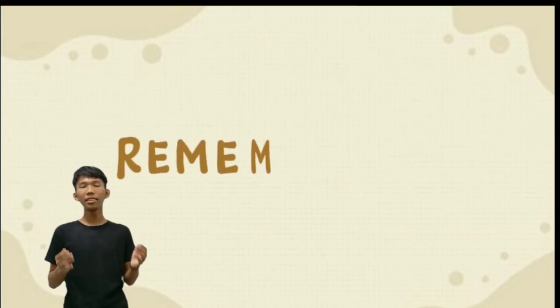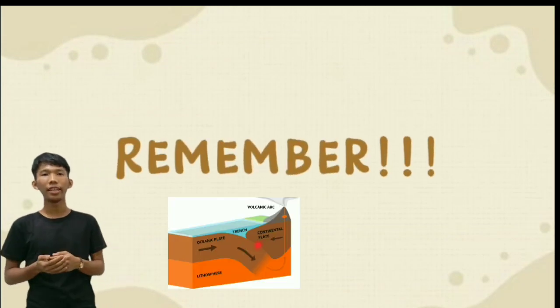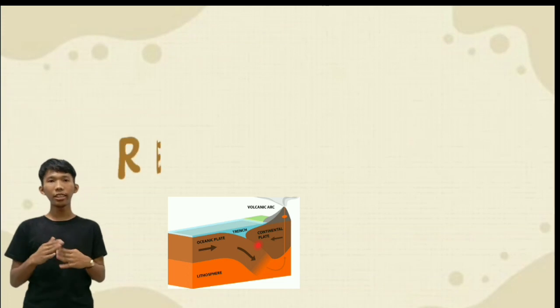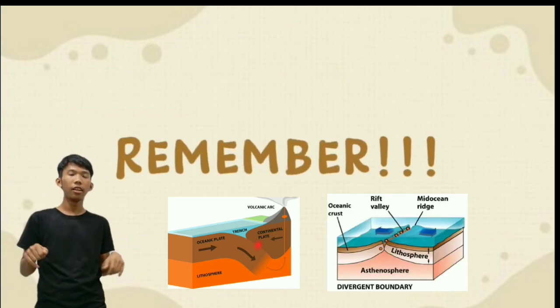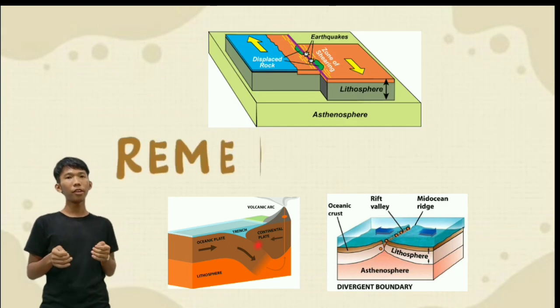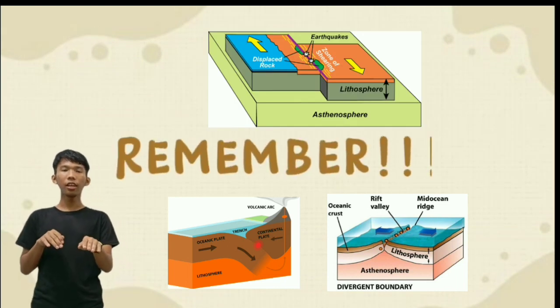So remember these terms. The convergent boundary is moving towards each other, the divergent boundary is moving away from each other, and lastly, the transform boundary slides past each other.